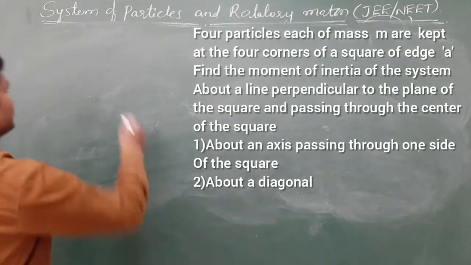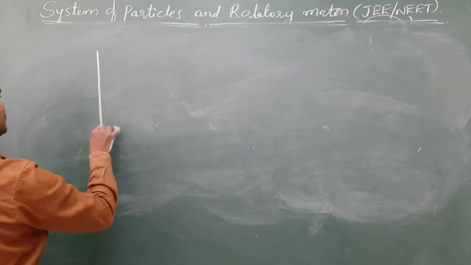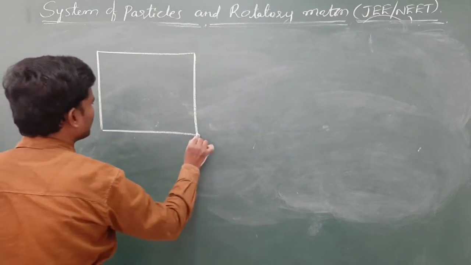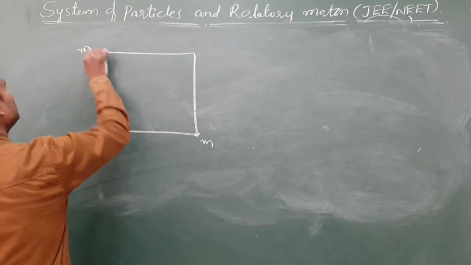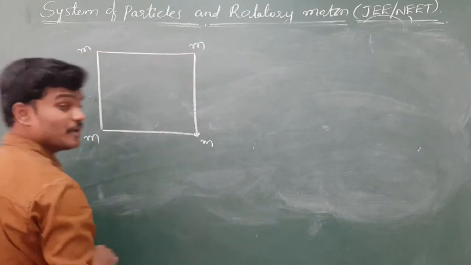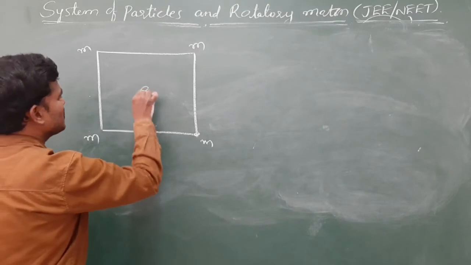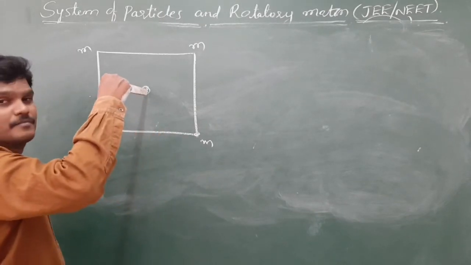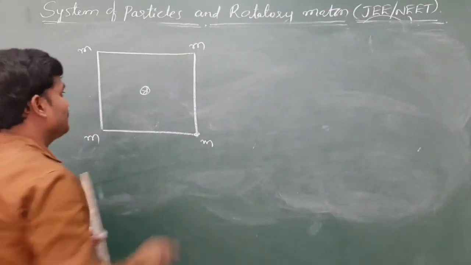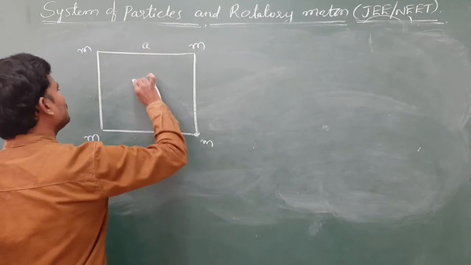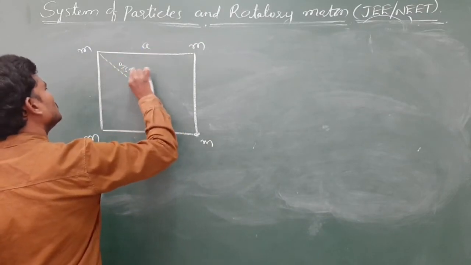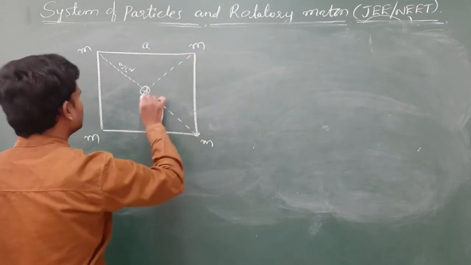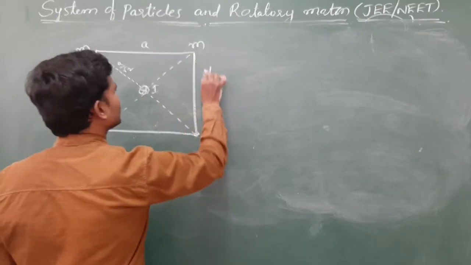Okay, here 4 particles. So 4 particles, each of mass they given same. So this is m, this is m, this is m. Of course this also m. They are asking first one is passing through centroid perpendicular to the plane. Again the same way like this. Okay, passing through the center perpendicular to the plane. And this is A, no doubt this is A by root 2. Total root 2A by 2, A by root 2. This is also A by root 2, this is also A by root 2, this is also A by root 2. So this I1 directly we can write.